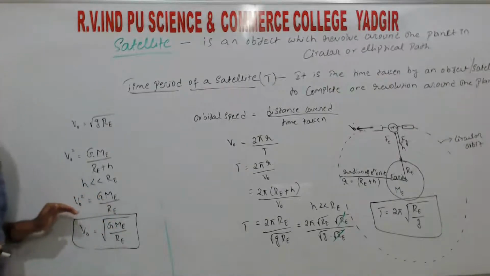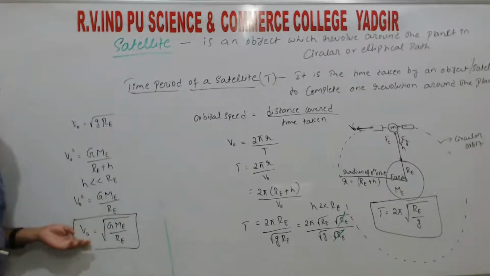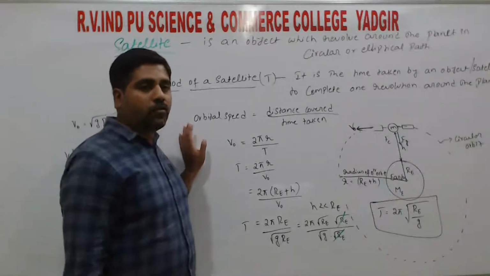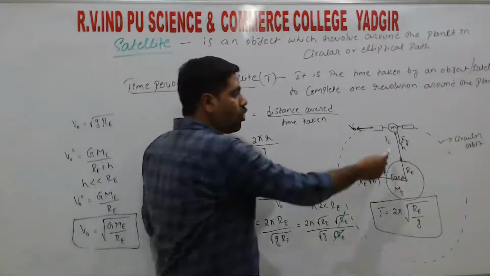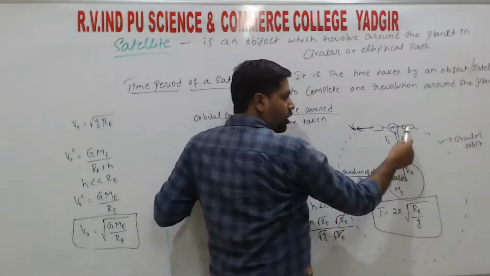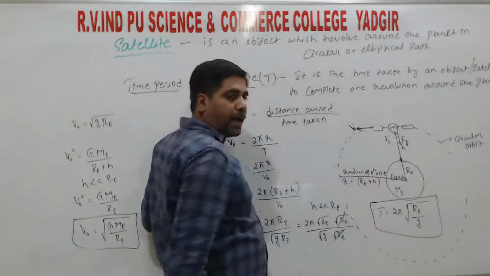So first we find the value of orbital velocity VO, then the time period, right? So what is time period? Time taken by the object or the satellite to complete one revolution around the planet, right?